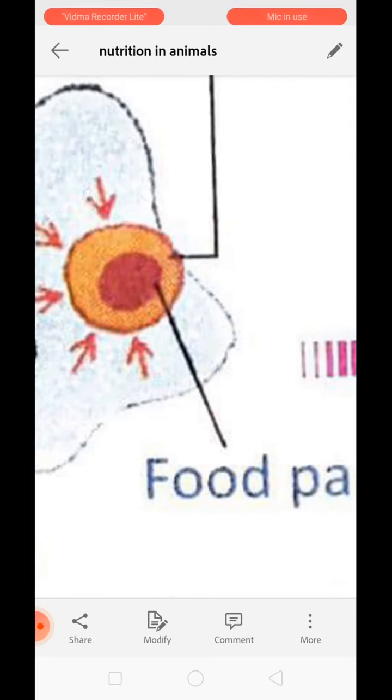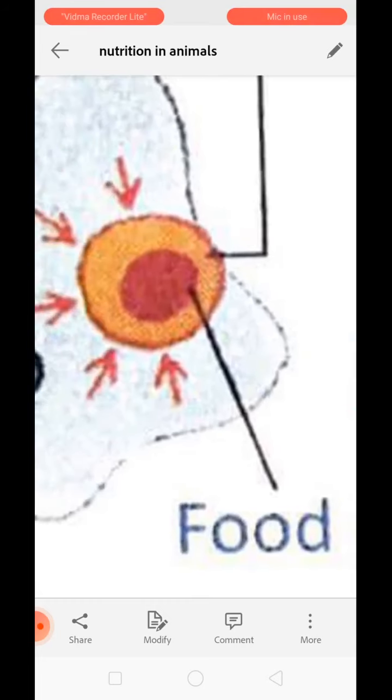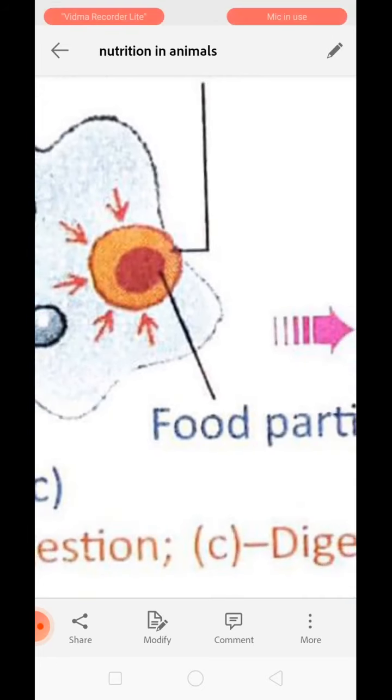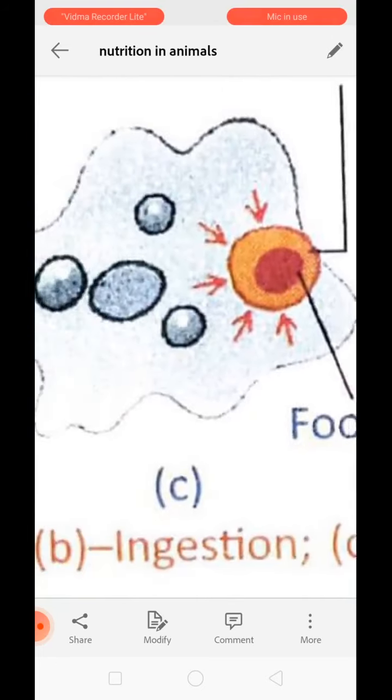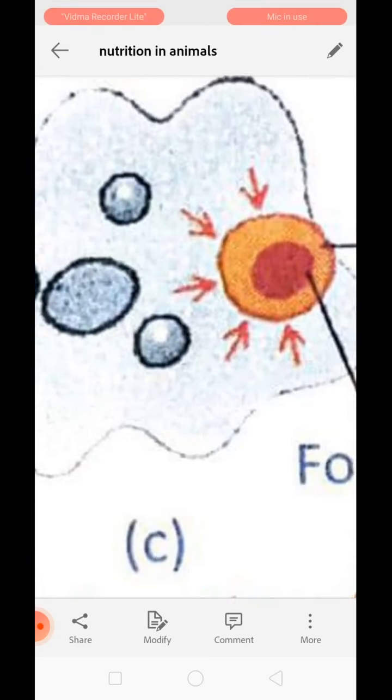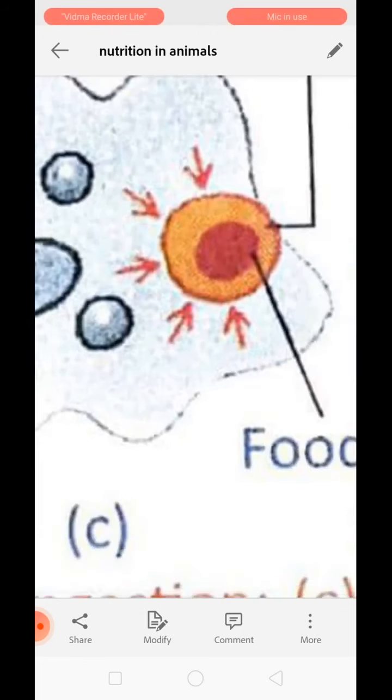Clear? Now once the food is inside the body, it is inside the food vacuole. This is the food vacuole. Food is always present inside the food vacuole in the case of amoeba. Once this food vacuole is inside the body of amoeba, lots of digestive enzymes present in the body will act on this food vacuole and break down the complex nutrient material into simpler ones. Understand? This is called digestion.